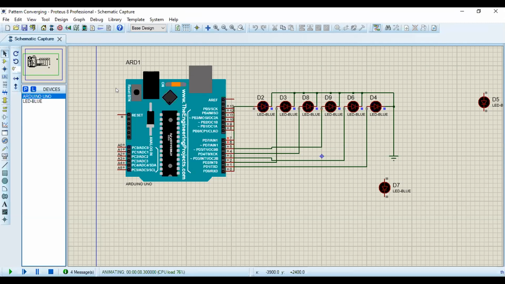Can you tell me which one is more efficient? So this one is the first approach. I can't see your code. I think you have shared only the Proteus screen. Okay, sir. Let me share once again.